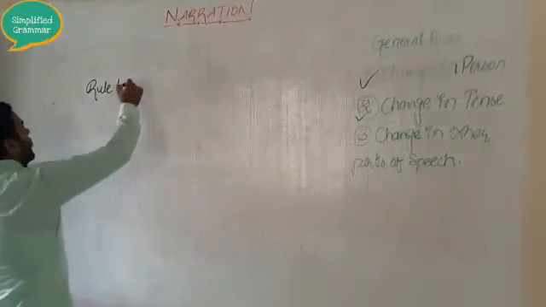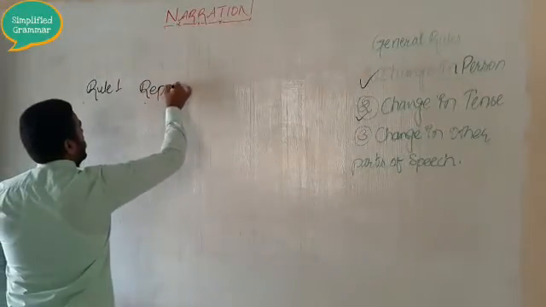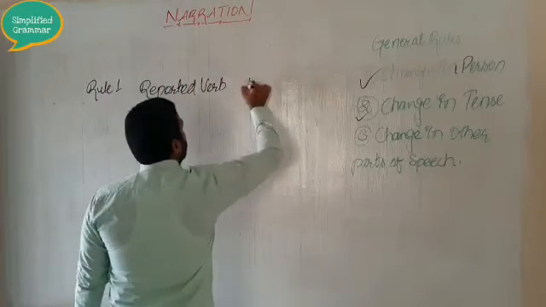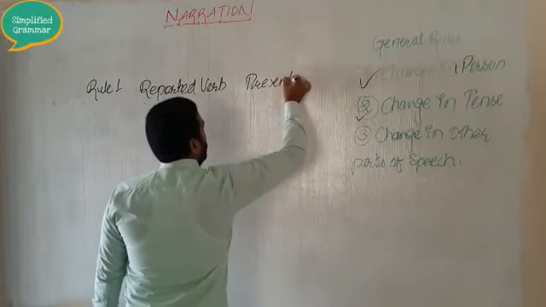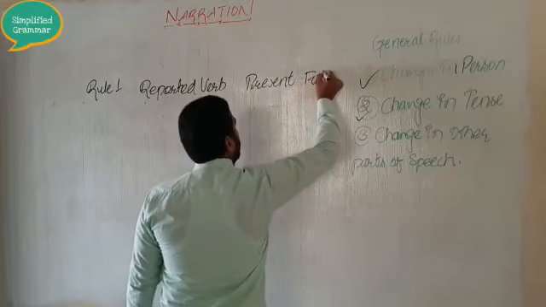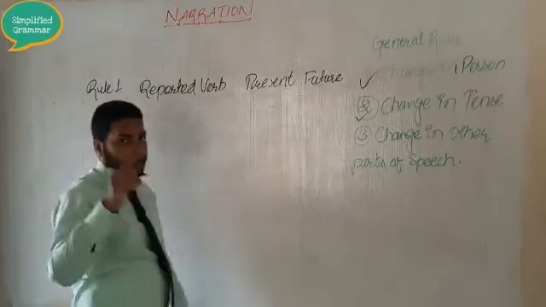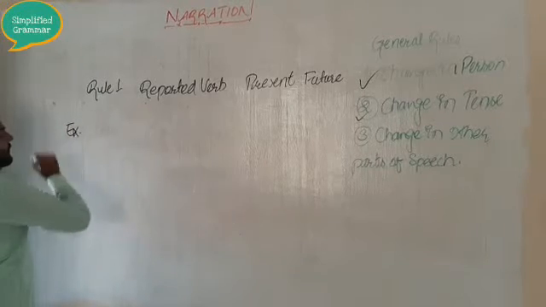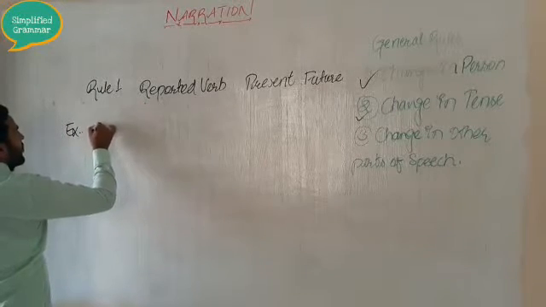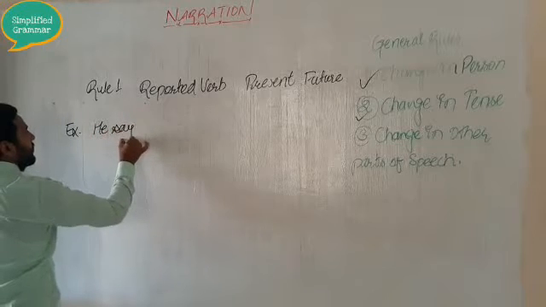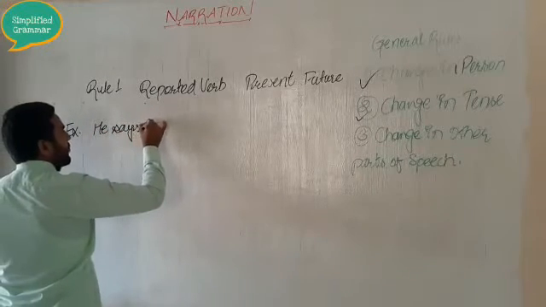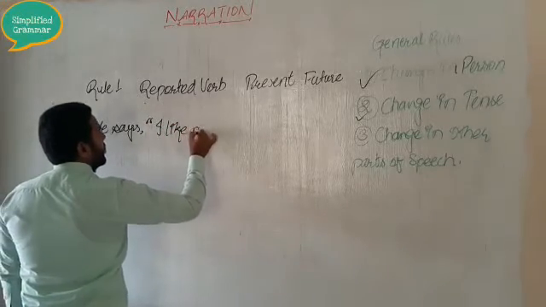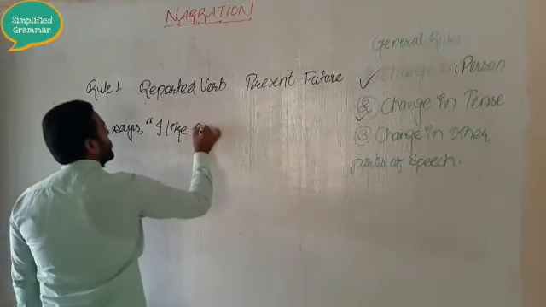So if your reported verb is in the present tense or in the future tense, then your tense will not change. So let's see how. For an example, if I write here: He says, "I like grapes."